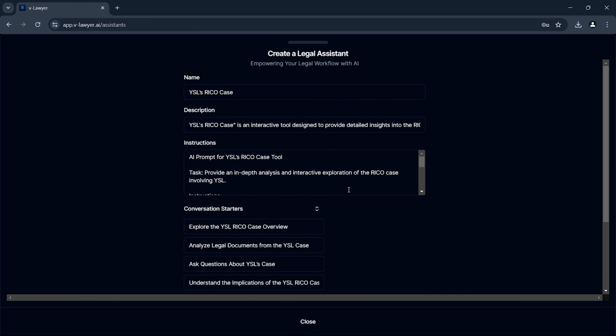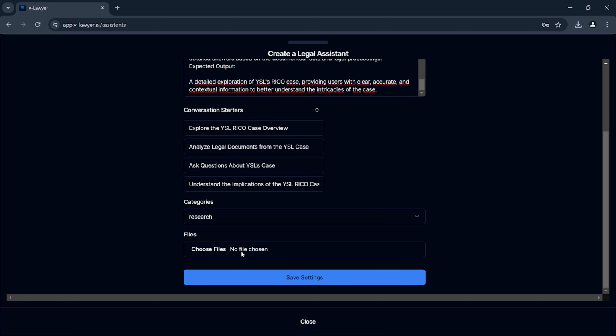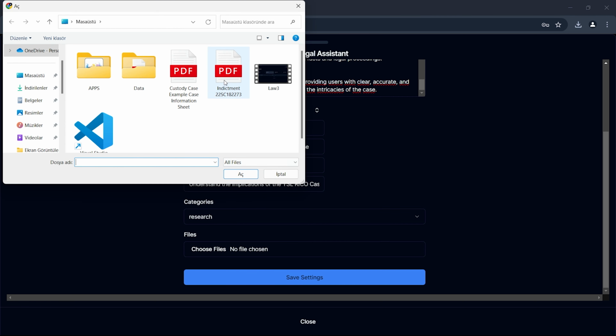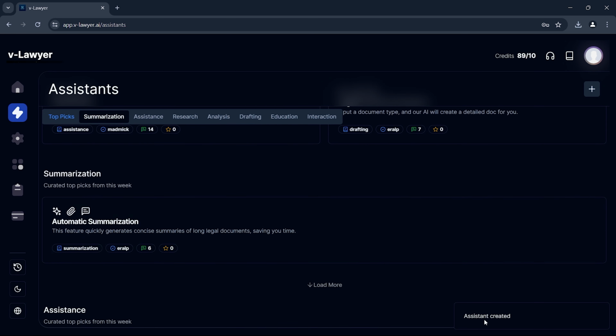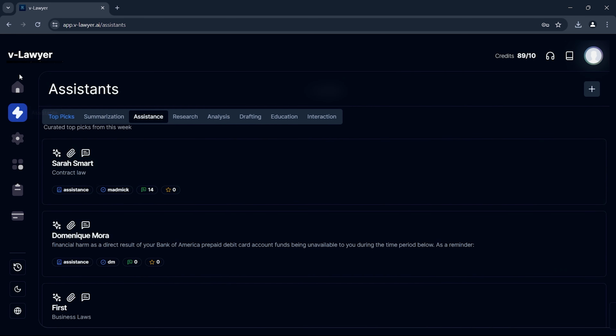I've given a name and a description to my AI assistant and added instructions on how it should function. Now I'm uploading the YSL case documentation for it to learn from. Our assistant is almost ready to be used. Our assistant is now ready. You can easily access it by searching in the search bar. If you're ready, the fun part begins now.